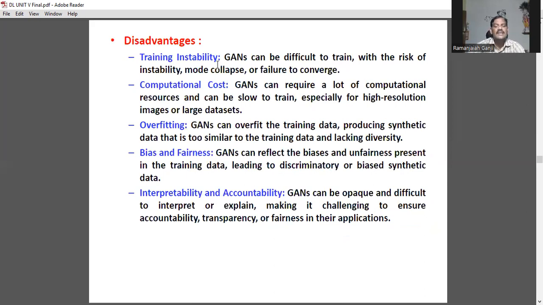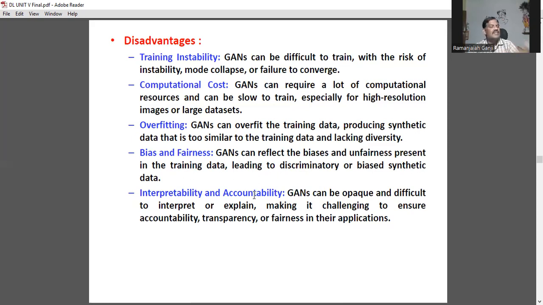Next one, disadvantages. Automatically, it produces both the original data and fake data for the generator and discriminator, combining machine learning models in order to compete with each other to produce more accurate predictions. Automatically, it incurs computational cost and overfitting. See, I told you in previous sessions, there are three kinds: overfitting, underfitting, exact fitting. Training instability, computational cost, overfitting, bias and fairness, interpretability and accountability.